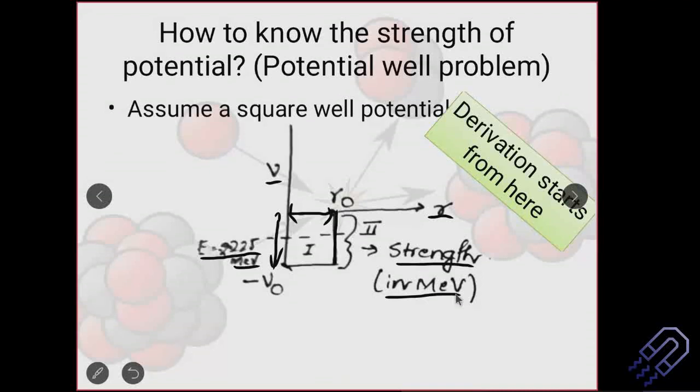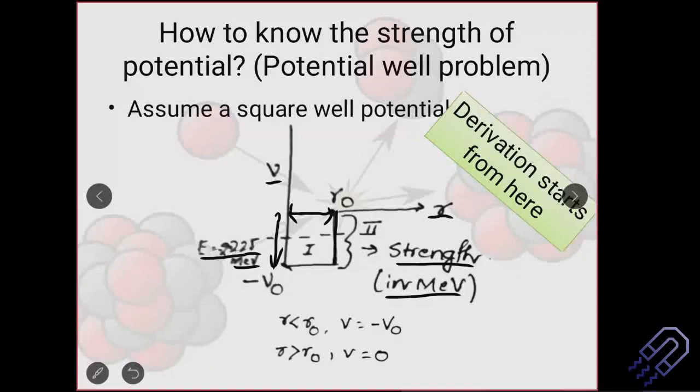The chances of you escaping the wall would be much less compared to escaping the door, because you can take the hinge out of the door, or you can break the door more easily. It might be made of wood. So the potential offered by the door is much lesser compared to the potential offered by the wall. That is what is meant by strength here. If this becomes too high, of course the proton or the neutron cannot escape the nuclei, because it might not be physically possible to supply that much energy. And if you supply that much energy, the system might be damaged.